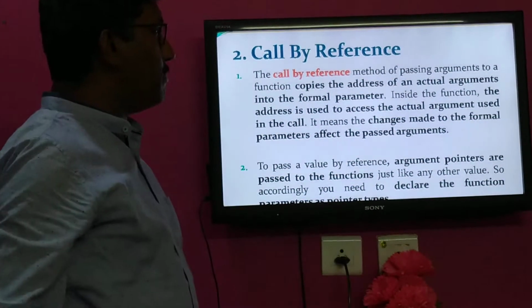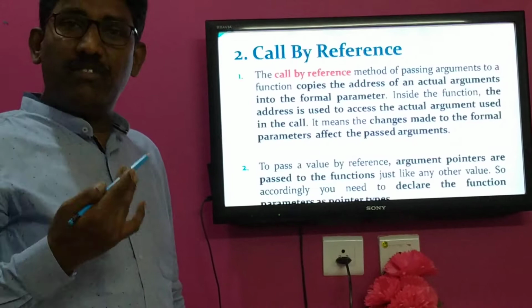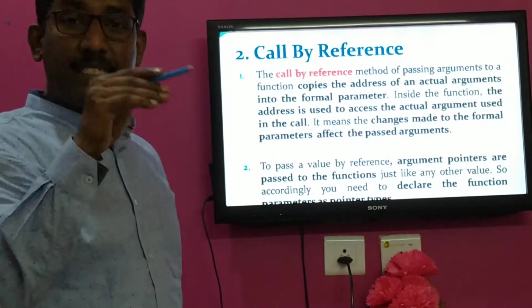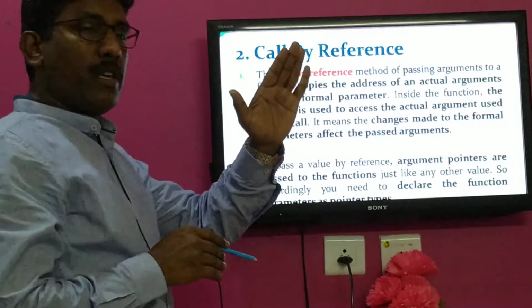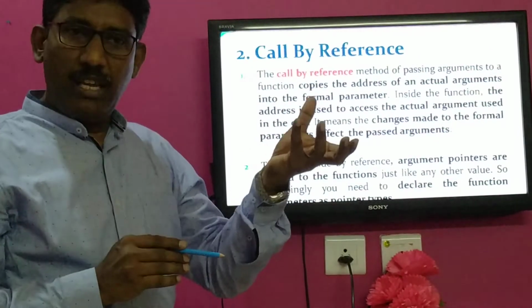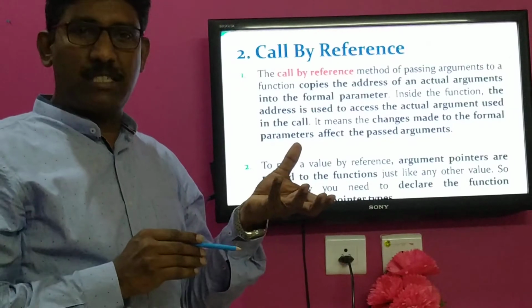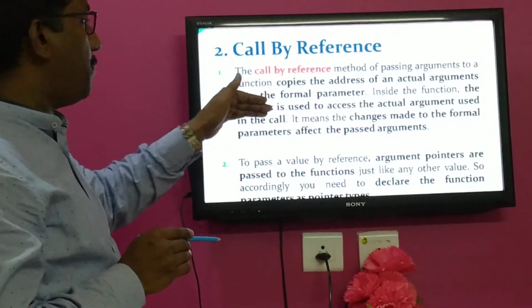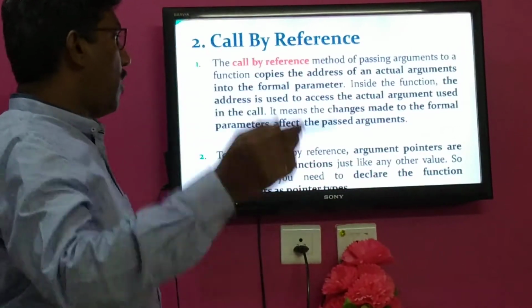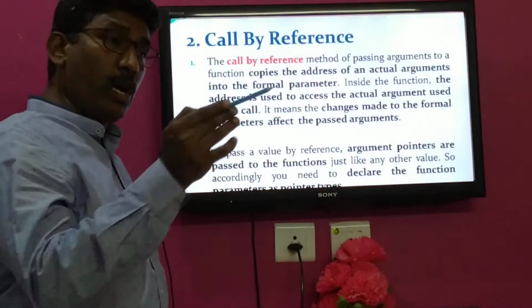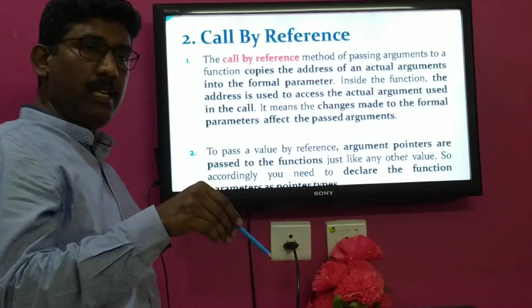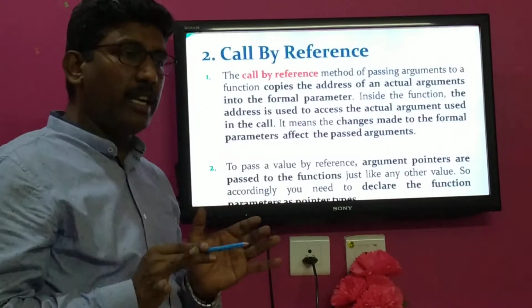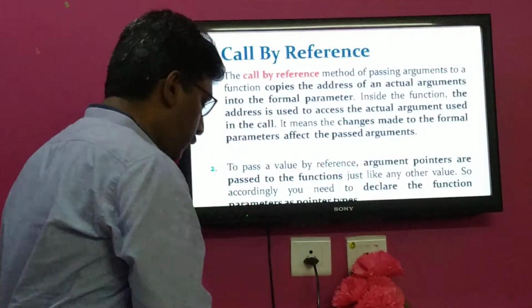In the call by reference method, actual arguments will be passed from the calling function in the form of references, also called addresses. Only addresses will be passed. In the previous case, a copy of the variable or value was passed, but in this case, a copy of the variables' addresses will be passed as actual arguments to formal arguments. Whatever modification is performed on the formal parameters will reflect on the actual parameters directly. This is the alternative solution for the call by value problem.